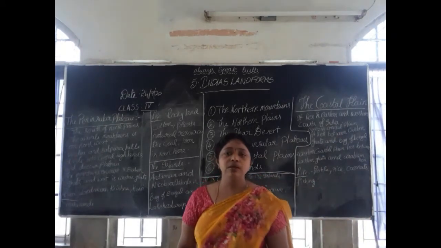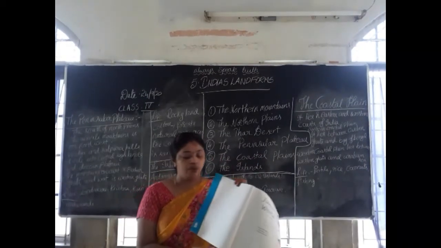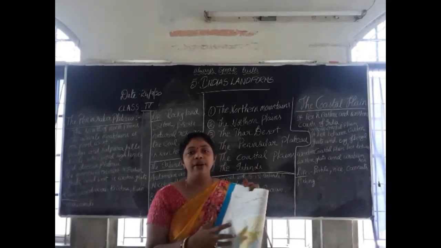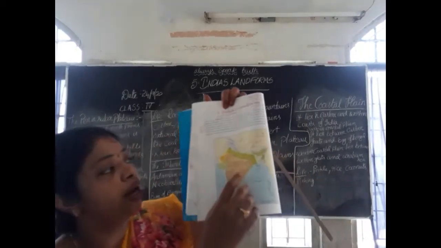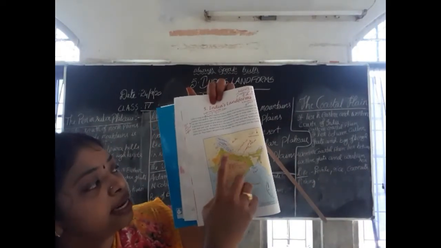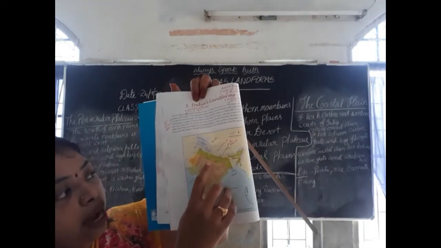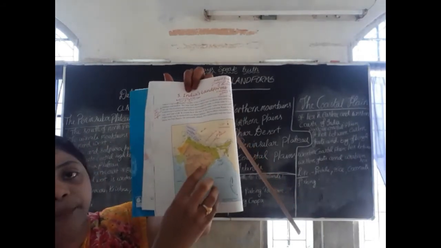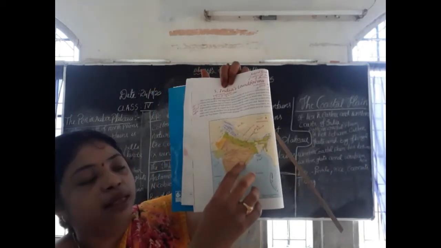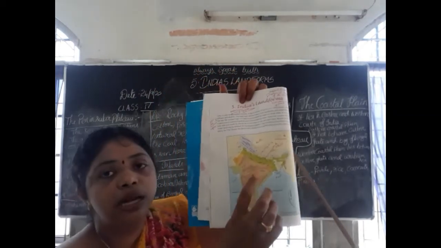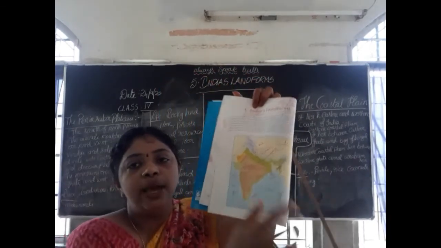Children, where is the peninsular plateau located? Look into your Indian map, page number 24. Children, all of you first open your page number 24. And where is the peninsular plateau? Can you see here? Up are the northern mountains, and down it comes the northern plains. The greenish area is the northern plains, and down it comes a brown area in the middle. In the middle of the Indian map, some brown color area is here. This is called the peninsular plateau. Okay, the brownish area in the middle is called the peninsular plateau.